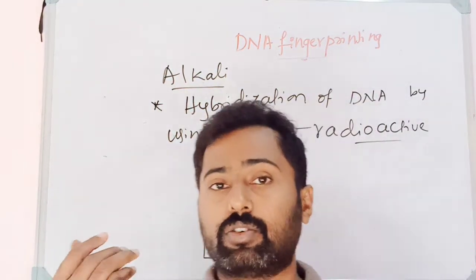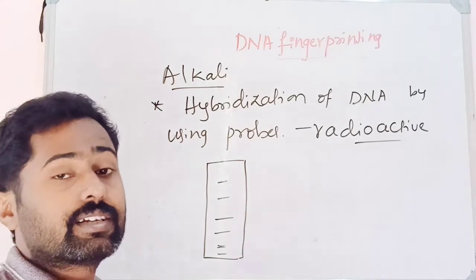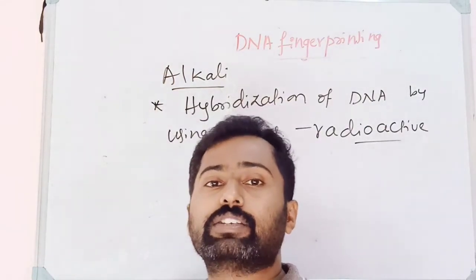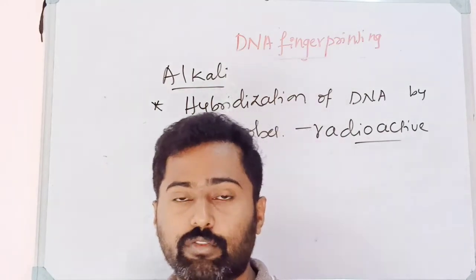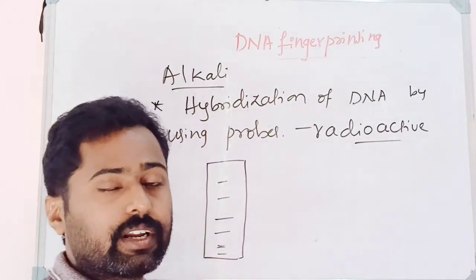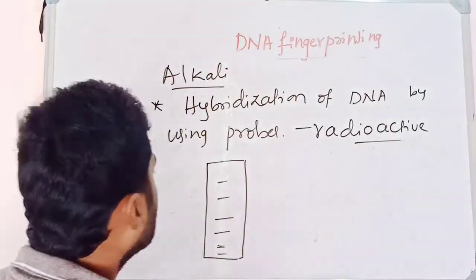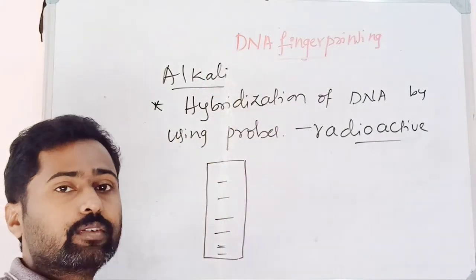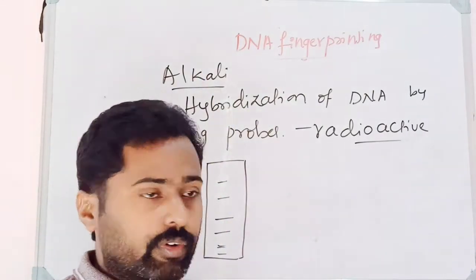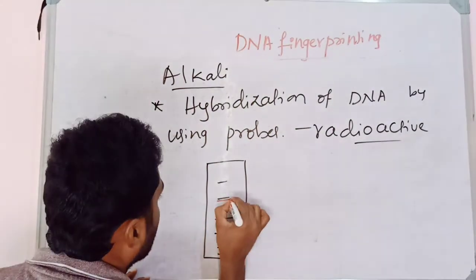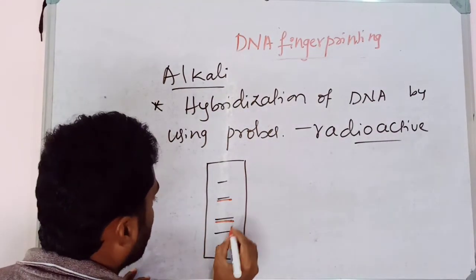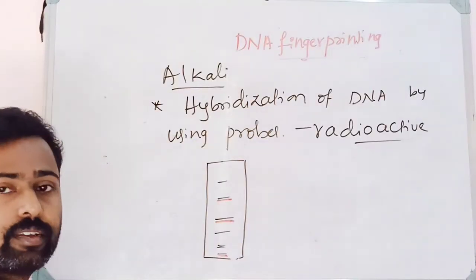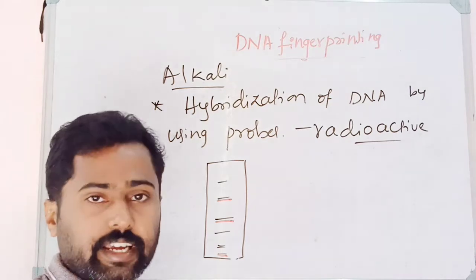You just remember how a hybrid DNA was created in the Meselson and Stahl experiment by using N14 and N15, isn't it? The two strands of DNA produced, one is N15 and the other is N14. That is what is referred to as a hybrid DNA. Similarly here also, the separated DNA fragments to which the radioactive probes were added, wherever they find the complementary sequences, they bind and form the hybrid DNA, a double-stranded DNA produced again.